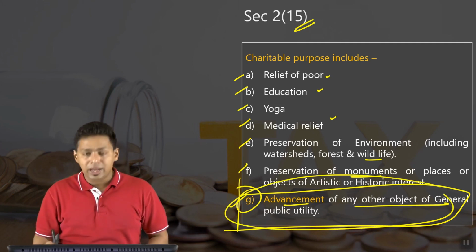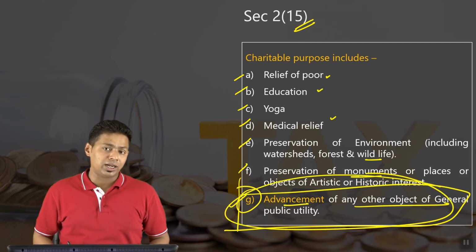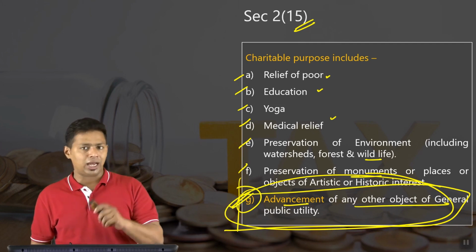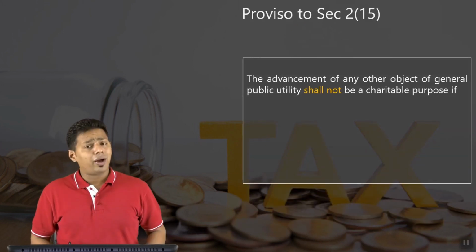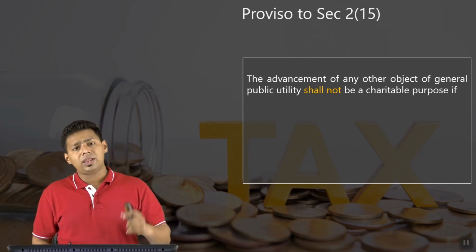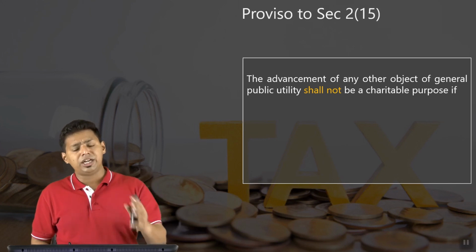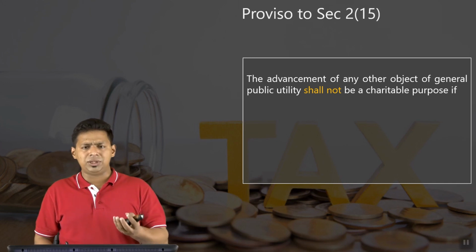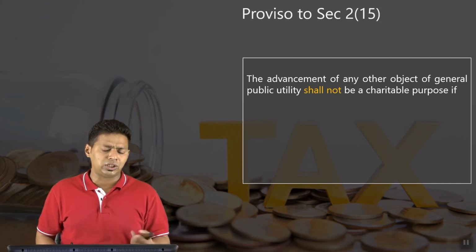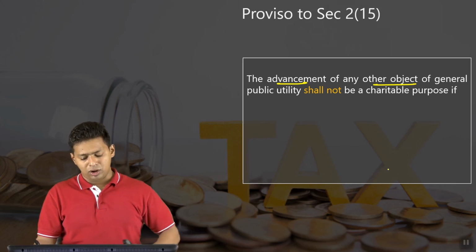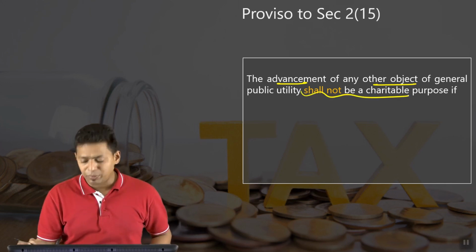So the last limb is always a disputable area, please understand, and therefore many amendments and clarifications have happened on the last limb. The proviso to section 2(15) says, okay, if you are saying that you are a charitable organization, then you should not do business. But then I said, no, some business is done by many charitable organizations, so I should also do the business. The advancement of any other general public utility shall not be charitable.